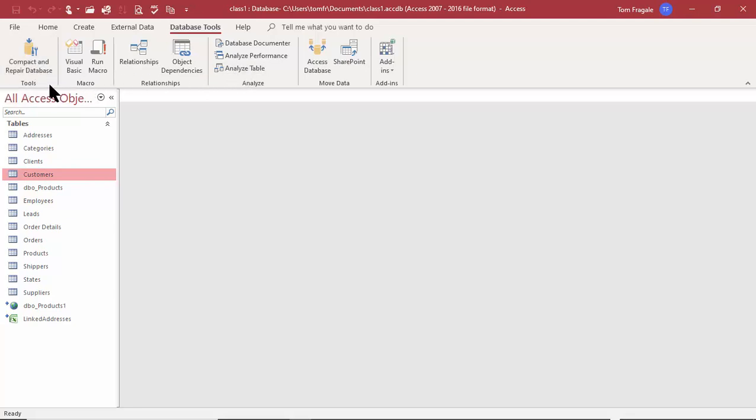Now, when you do these items on the database tools window, you want to be the only one in the database at the time. So make sure that nobody else is in there. But when you do compact and repair, you might see the database will run a little bit quicker. And this one might give you some ideas to make it quicker as well. This one is more of making documentation, like for a good manual. All right, so those are under the database tools. Those are some good utilities that come with Microsoft Access.